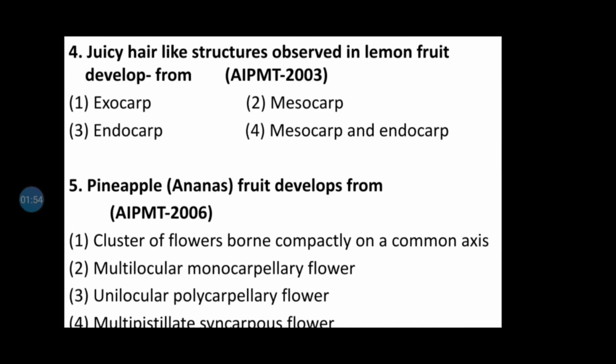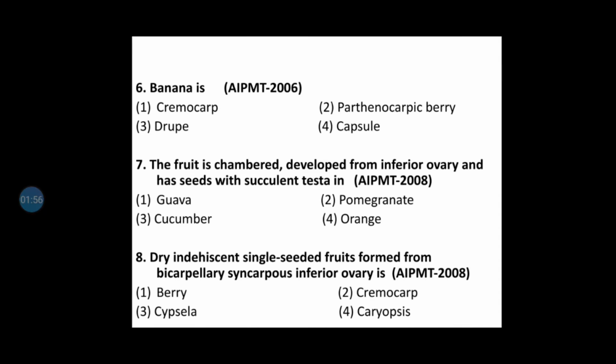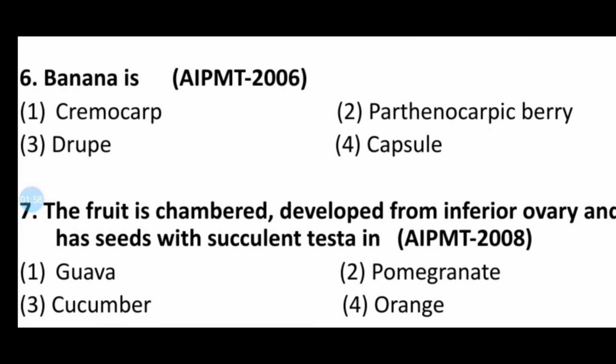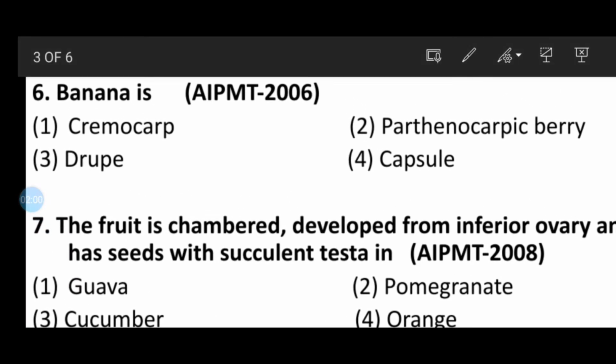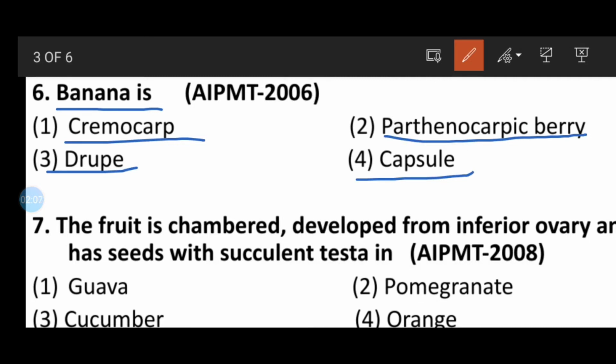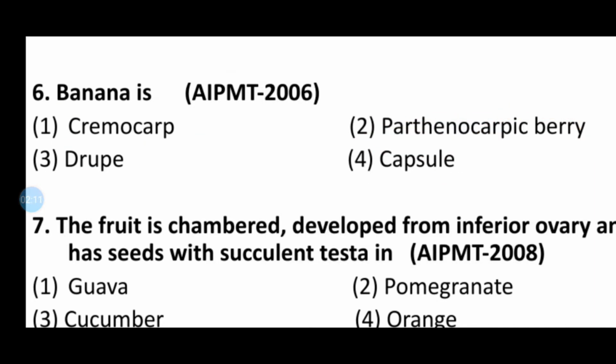Question number 6, look at question number 6. This is also a very simple question. Banana is cremocarp, parthenocarpic berry, drupe, or capsule. So here the correct answer will be the parthenocarpic berry, because we know banana is a natural parthenocarpic fruit.